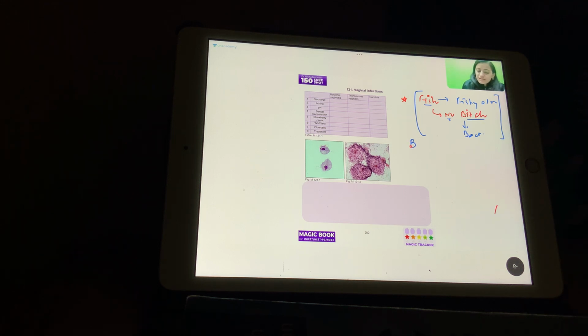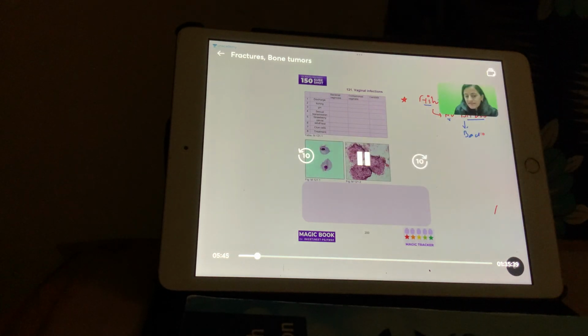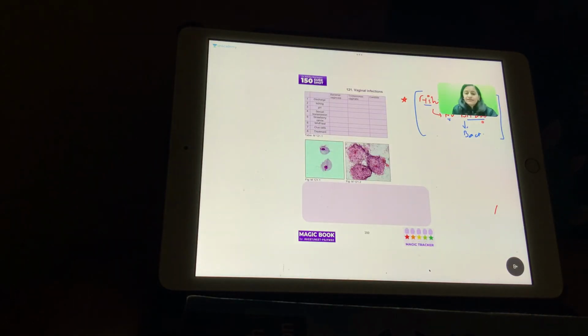What do we see in bacterial vaginosis? So remember A, B, C. A, B, C is Amsel's criteria, bacterial vaginosis, and clue cells are seen.